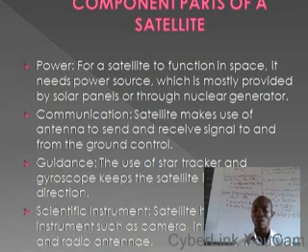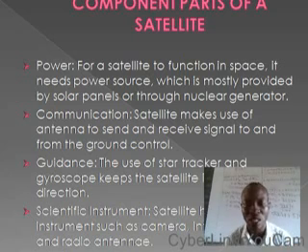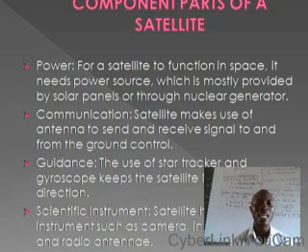Because we've done how nuclear power can be generated, if you check your note, you're still going to see how electricity is generated using the nuclear process. That's the first one, which is power.